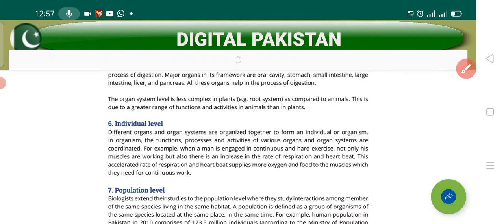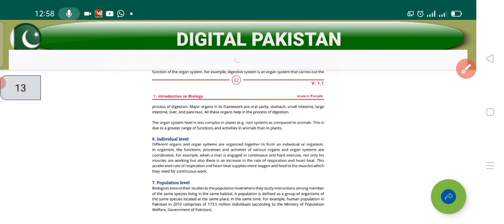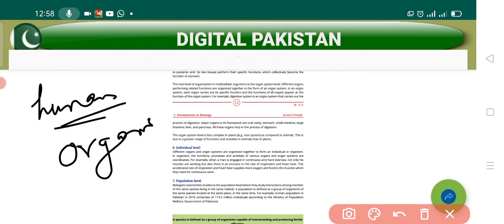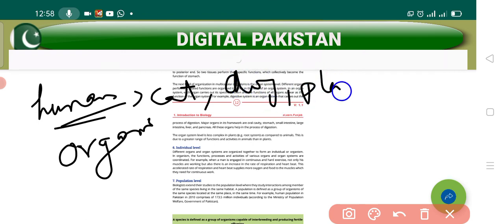Now students, what is next? When the different organ system levels are going to combine with each other, they will form a complete human, or you can say they will form a complete organism. It could be a human, it could be a cat, it could be a dog, it could be a plant, anything, when these organ systems are going to work together.